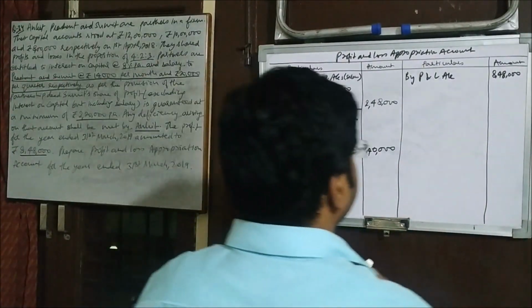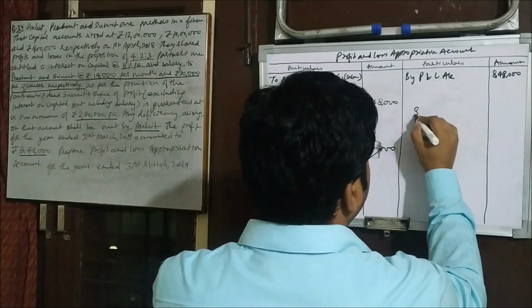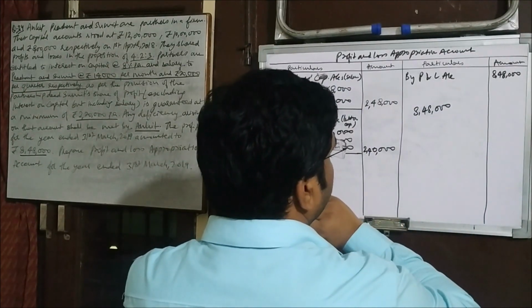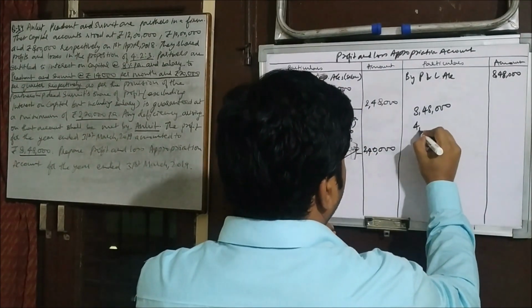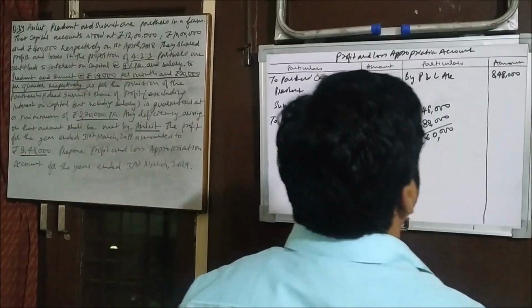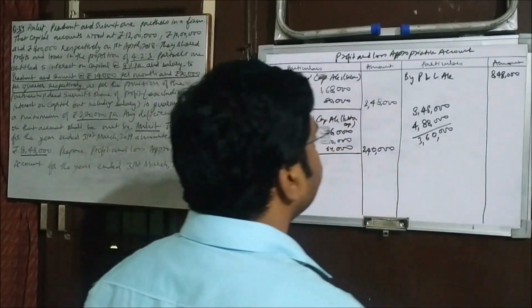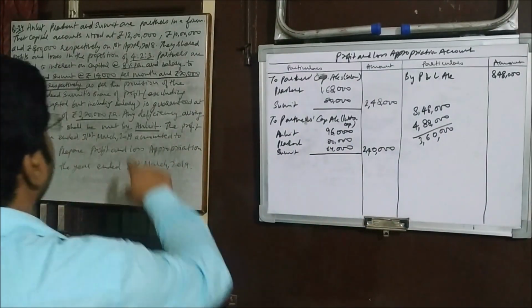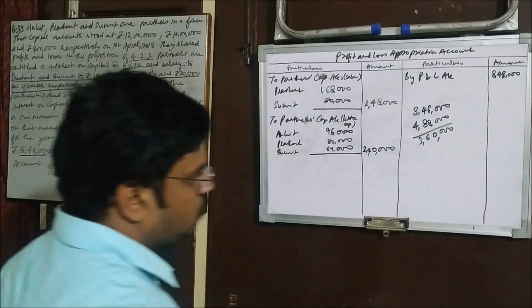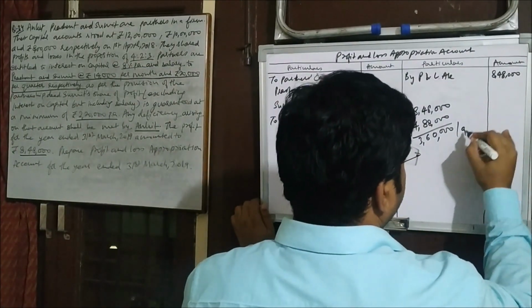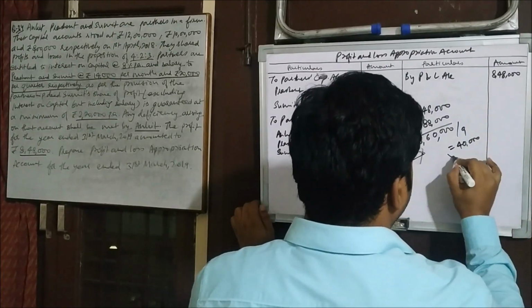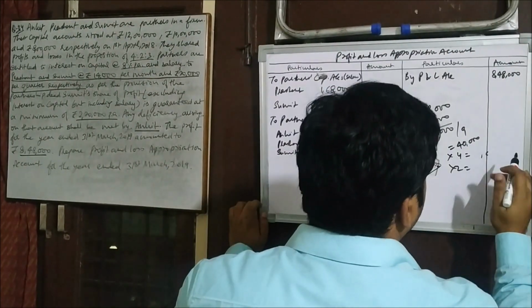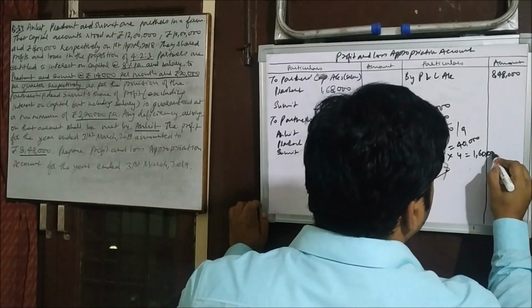Very first, let's calculate the amount of divisible profit. 8,48,000 minus 2,48,000 and 2,40,000. So in total it comes out 3,60,000. So this 3,60,000 needs to be divided among the partners. So what is the ratio? 4:2:3 means 9. So very first we need to divide it by 9. So it comes out 40,000. For Ankit we'll have to multiply it with 4. Ankit is going to get 1,60,000.